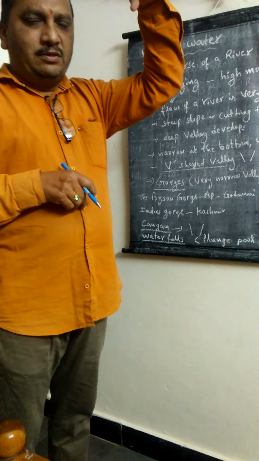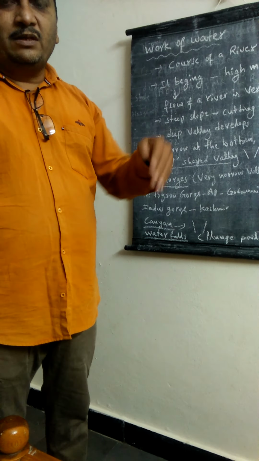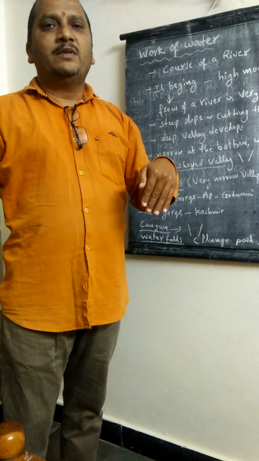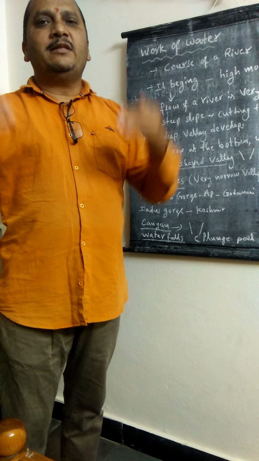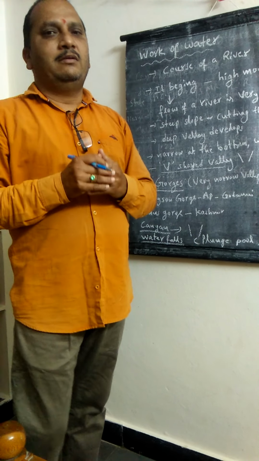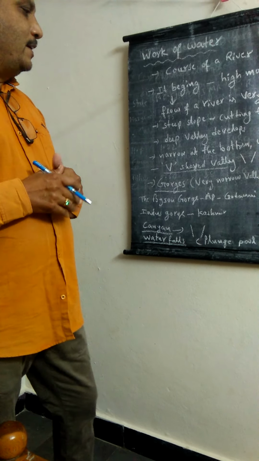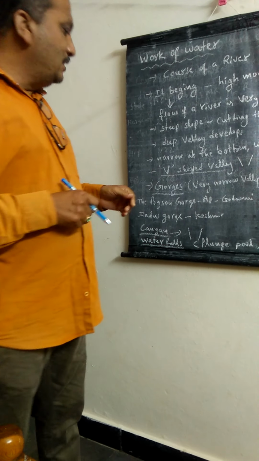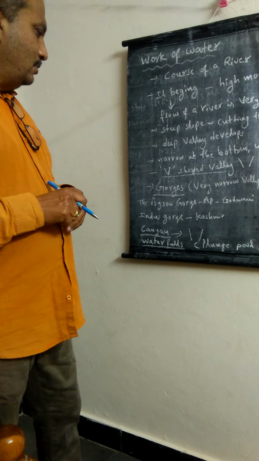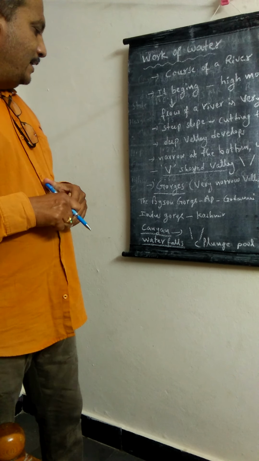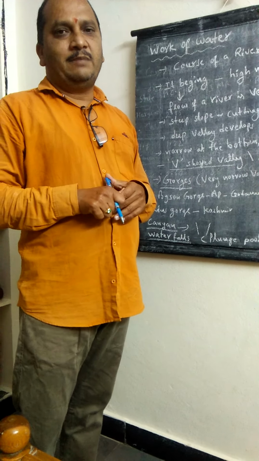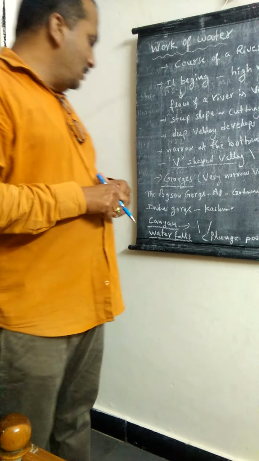It is a very narrow valley. At gorges we can observe steep slopes. The top and the bottom are equal. That is the shape of the gorges. For example, the Baisan Gorge in Andhra Pradesh on the Godavari River and the Indus Gorge in Kashmir. So we can observe examples in our country.